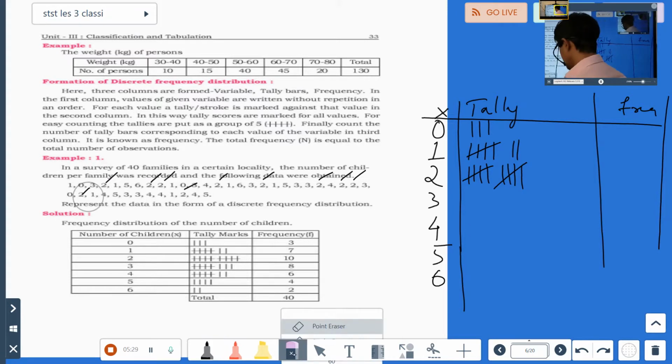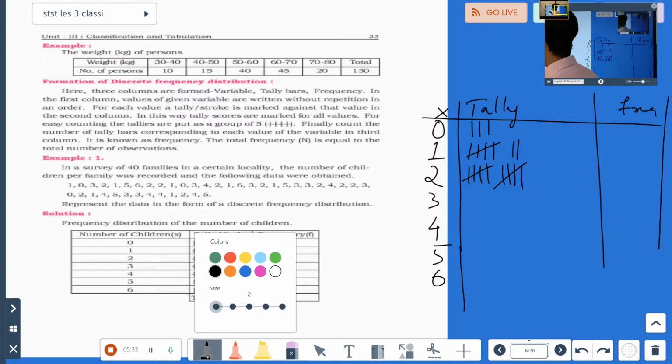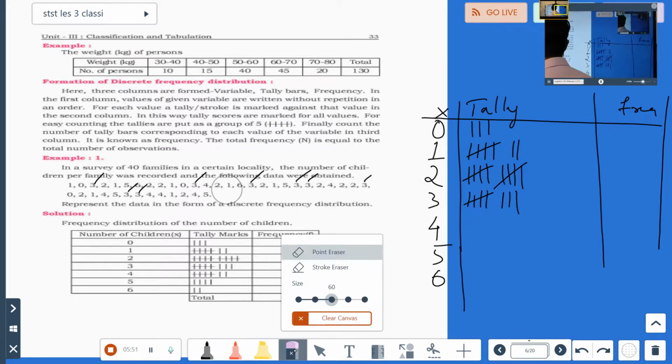5 over. Next number. What is next number? 3. 1, 2, 3, 4, 5, 6, 7, 8. How much? 8. 1, 2, 3, 4, 5, 6, 7, 8. Next we have 4.